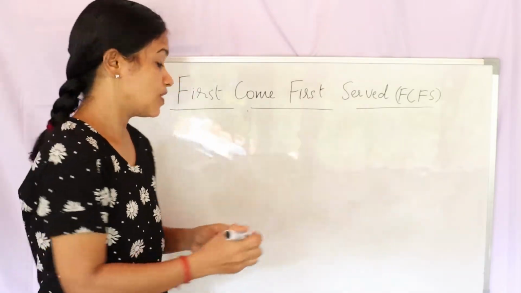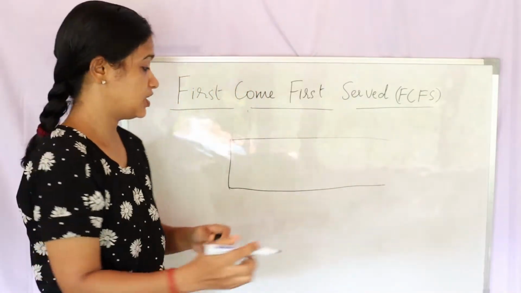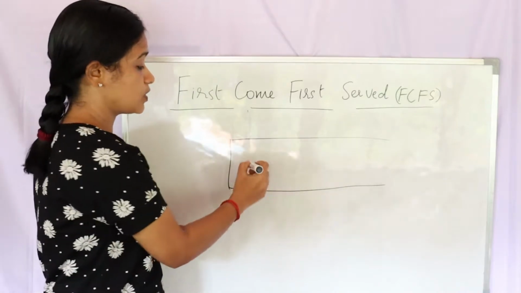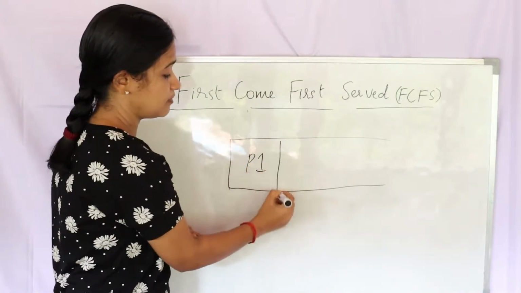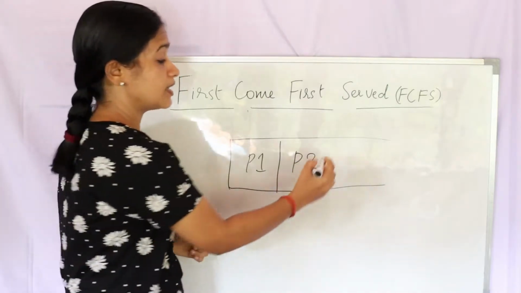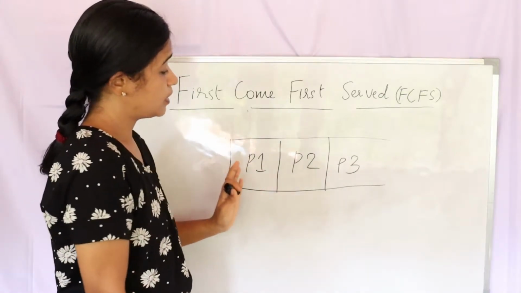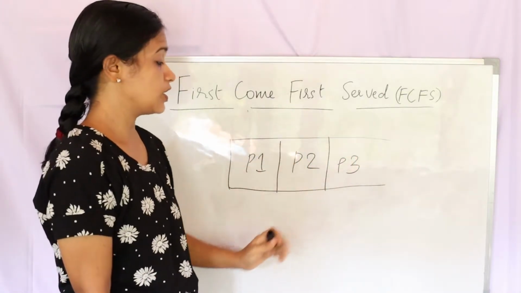So a similar thing works here. There is a queue, a single queue maintained. For example, process P1 comes first, and it's put into the queue. Then comes another process, P2. Then comes another process, P3. So there are processes in a single queue.